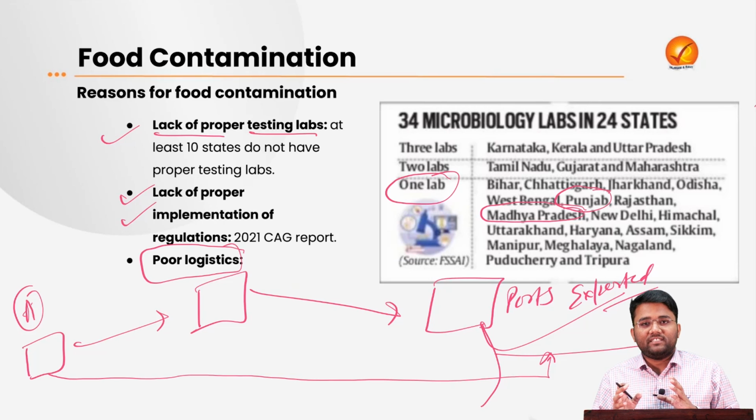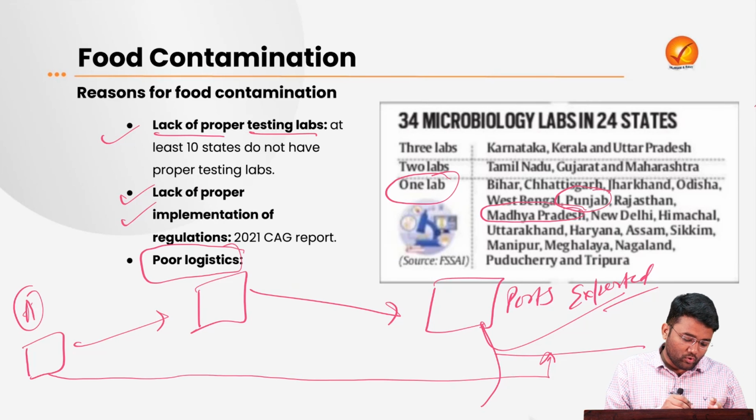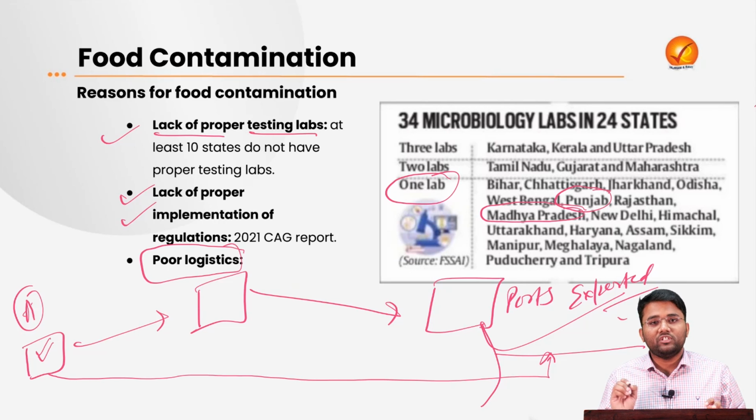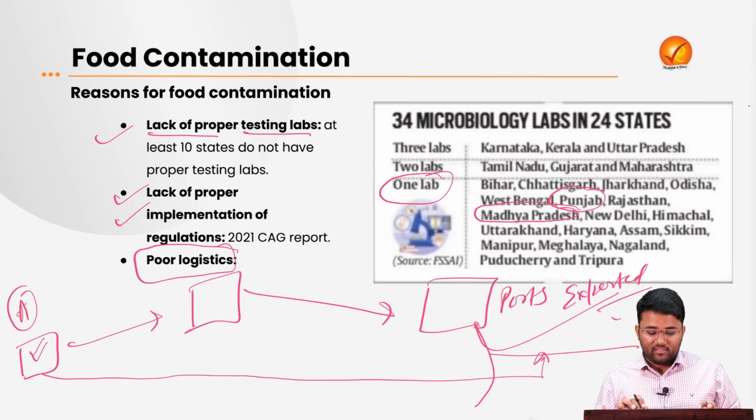lack of proper facilities. When there is no proper infrastructure in the form of cold storage, etc., microbial growth will increase, and this particular product which is being exported from the farm of Mr. A to these countries will have some content of microbes, etc. So this is also one of the reasons for food contamination.